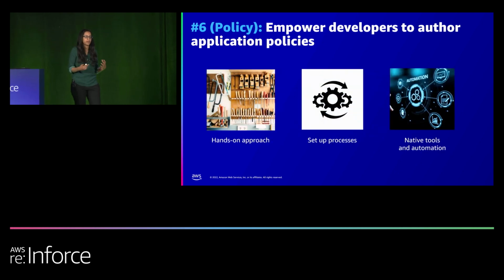We can start with something basic: invest in training. AWS offers a lot of workshops that help you get started with authoring policies, and you can either leverage that or have something in-house, more custom for your organization, to give them that hands-on experience to get them started. And as time progresses, you can help them along the way by setting up processes that work for you, for example peer reviews, which we'll get into a little later. And along the way, you can also leverage a lot of AWS native tools, such as permission boundaries, IAM Access Analyzer, and policy generation, that help you empower your developers to do this on their own.